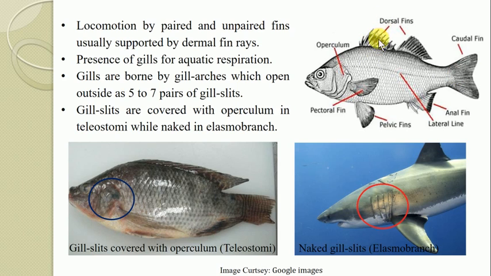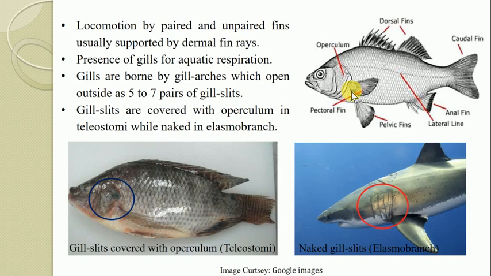So here in this diagram you can see different kinds of fins present on the body of a fish, and they are provided with dermal fin rays for the purpose of support. These fins can be classified as paired fins or unpaired fins. There are only two paired fins, that is the pectoral and the pelvic fin.